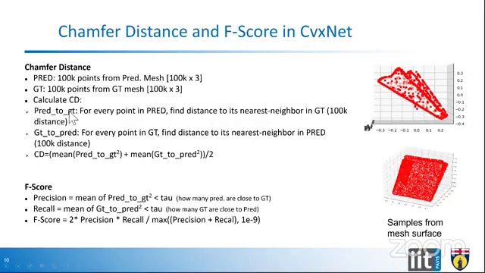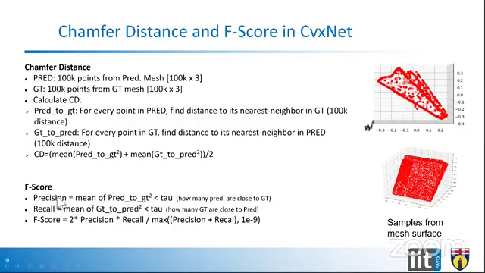In prediction to ground truth, we take all the points from prediction one by one and find the distance to the nearest neighbor points in ground truth. However, in ground truth to prediction, we take all the points from ground truth one by one and find the distance to their nearest neighbor points in the prediction mesh. We use both of these to compute the chamfer distance. In chamfer distance, we take the mean square average of all these distances.